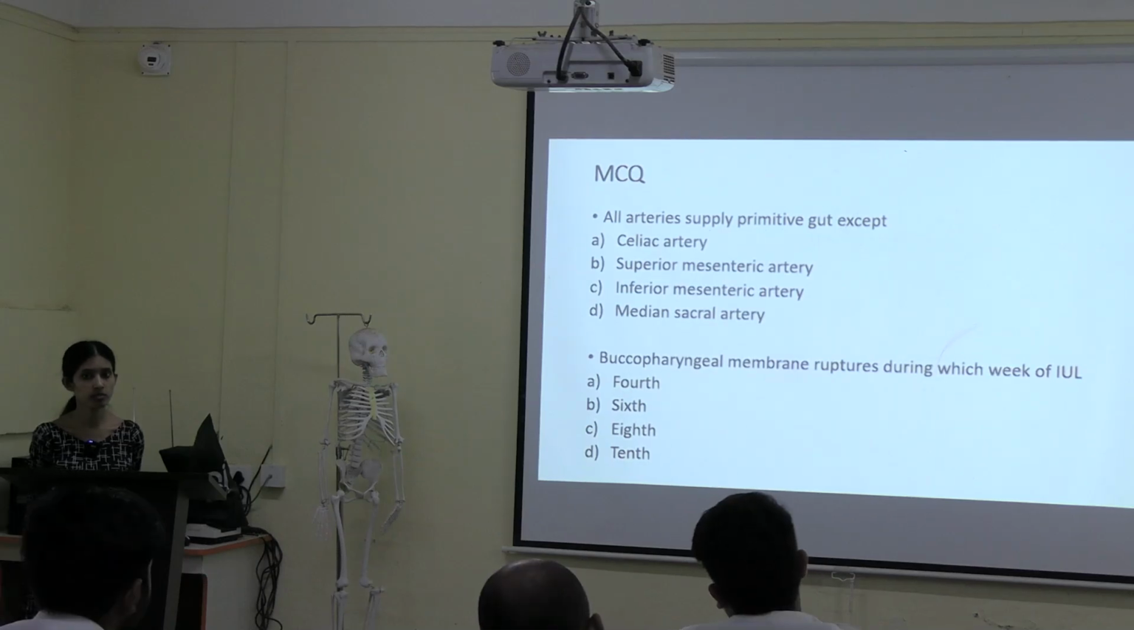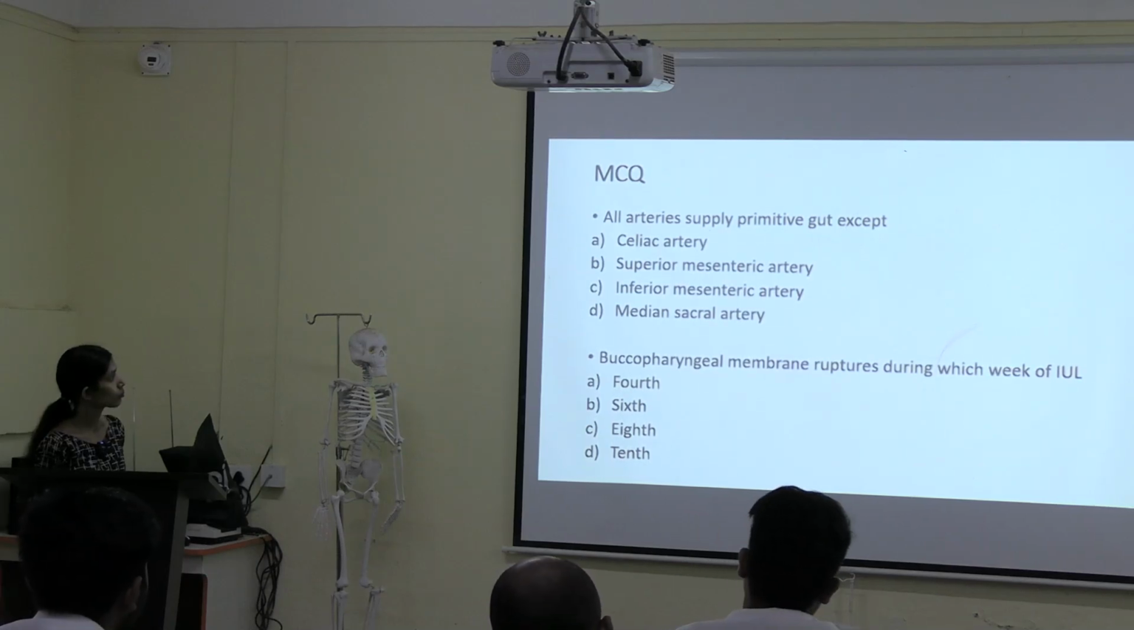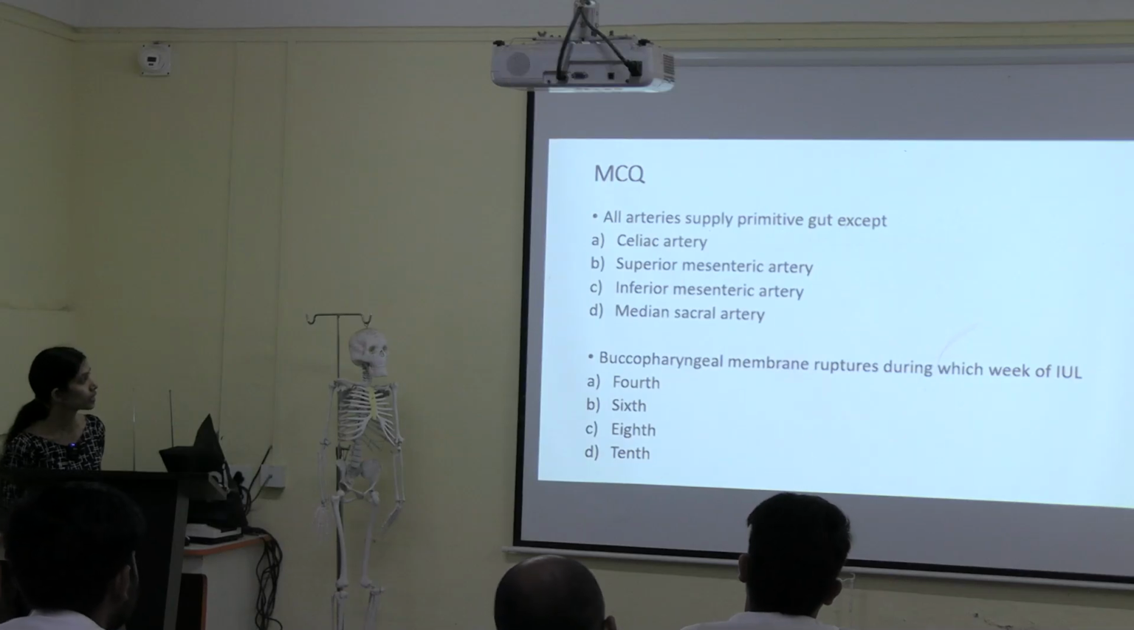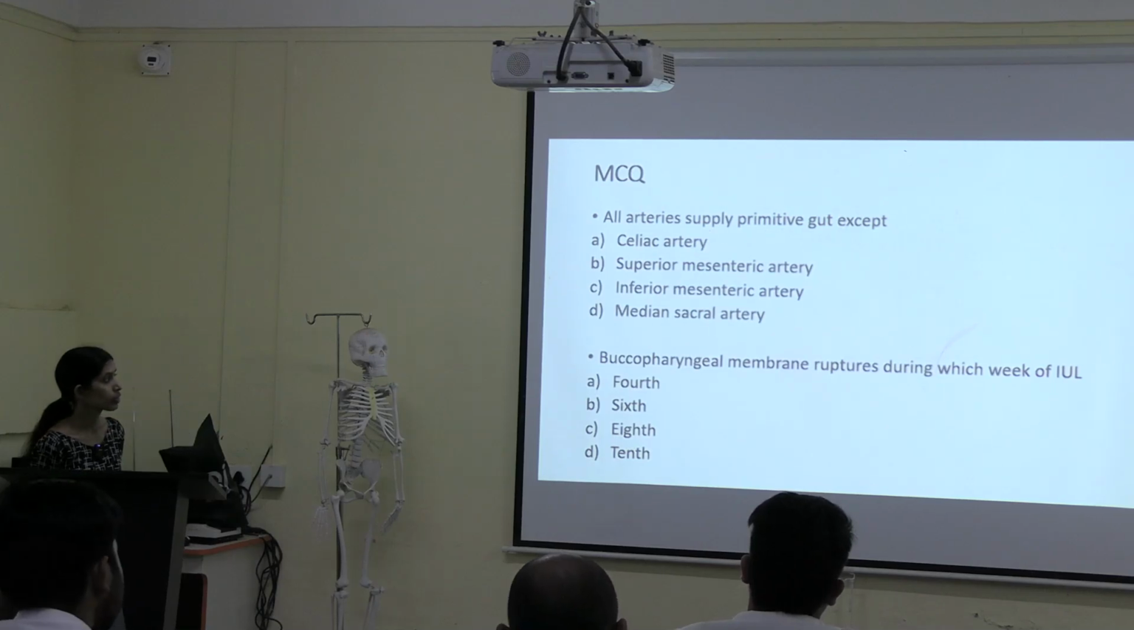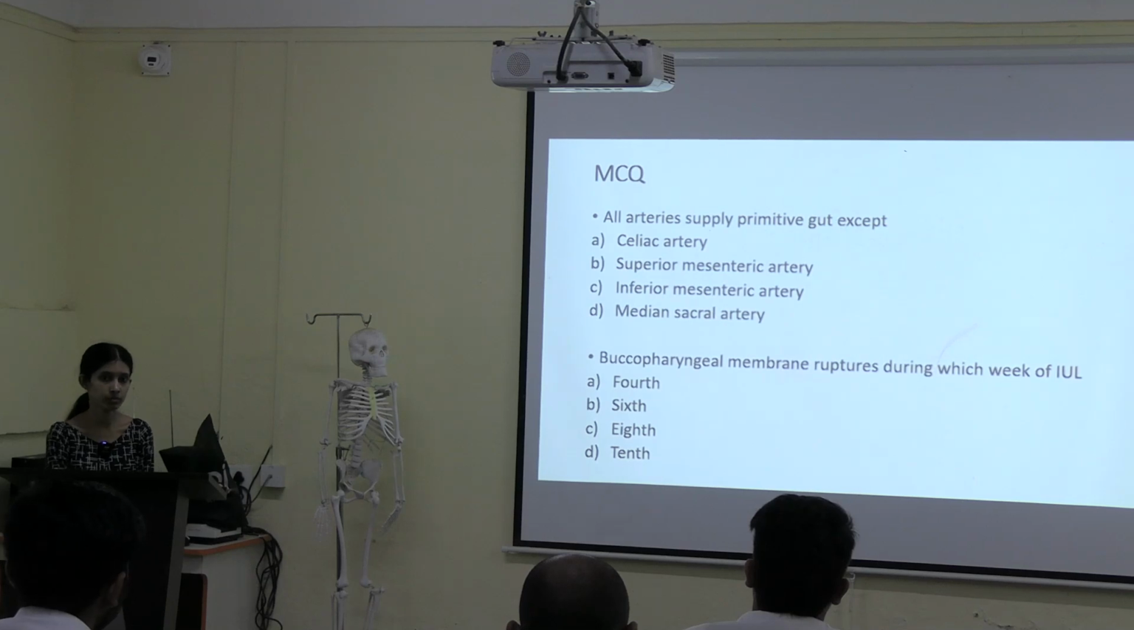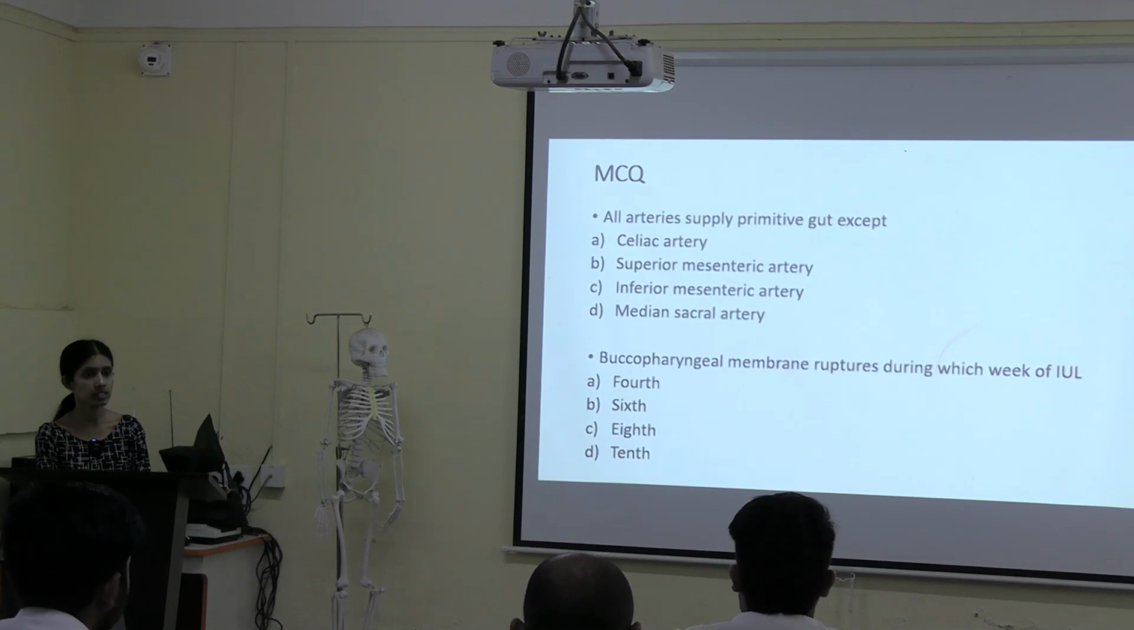First question answer, which option? All arteries supply primitive gut except median sacral artery. What is the reason? What is the reason behind choosing the D option? Okay, fine. Second question. First tell me where you can see the buccopharyngeal membrane. It is related to your GIT. So where you can see the buccopharyngeal membrane? At least take a guess and tell me the answer.